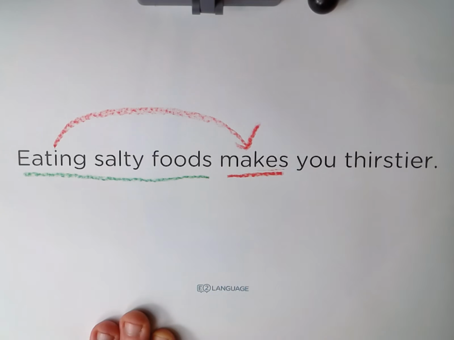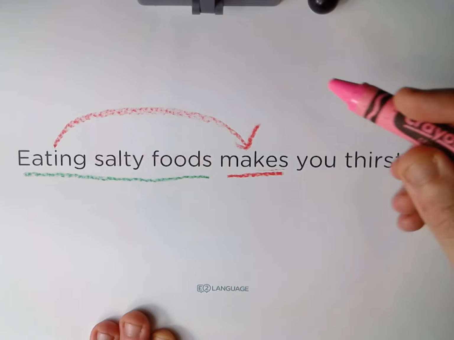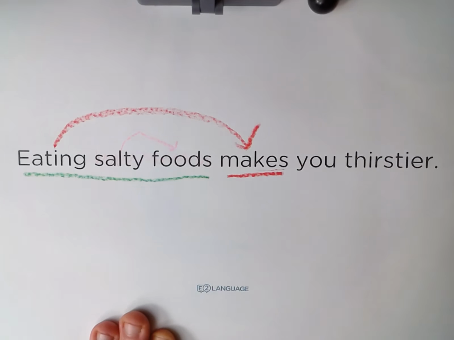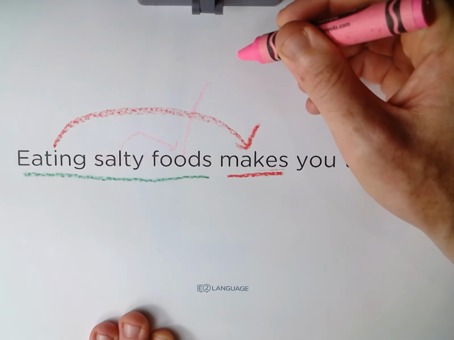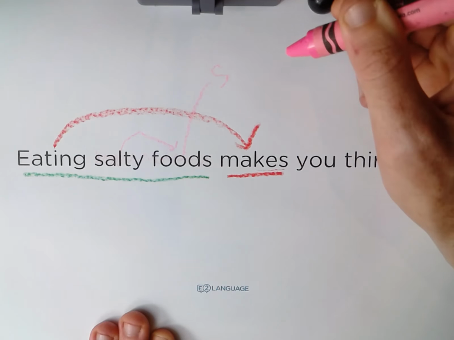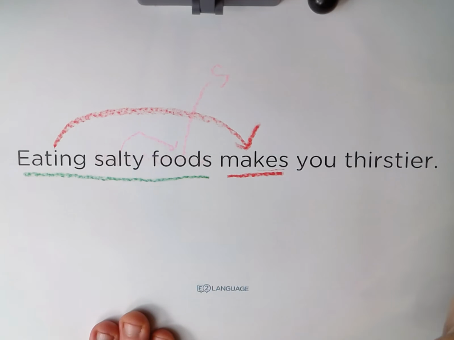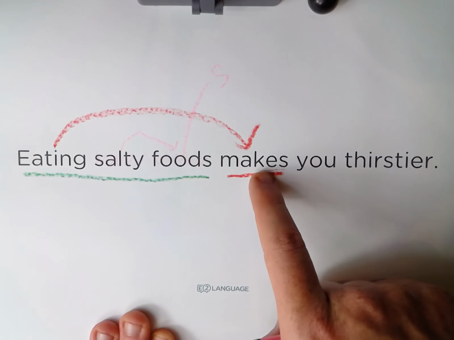Cool. What about this word here, foods? Well, we've got a little separate phrase going on here. Let's have a look. So we've got salty foods, so that's fine. We've got a little adjective and a noun here. And this is actually a plural noun, which is odd because usually food is used as a singular without an S. But here we've actually pluralized it because sometimes indeed we pluralize food into foods. Not often, but this can happen. So cool, so we've got eating makes, we've got salty foods, so eating salty foods makes.